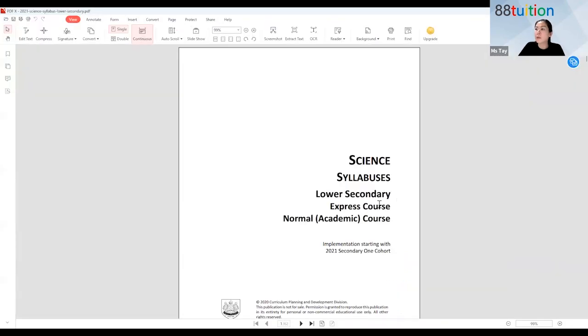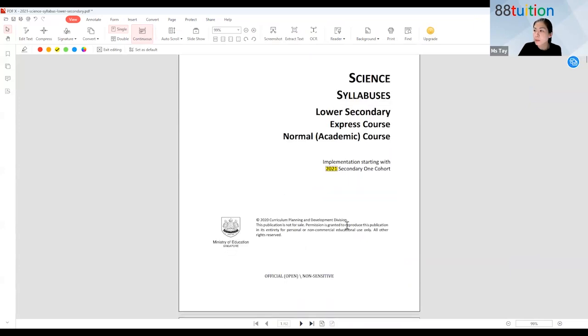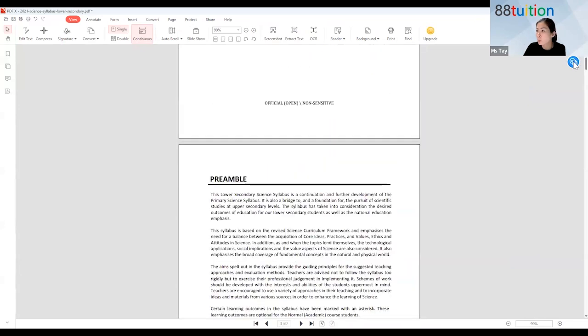Okay, so this is for lower secondary. Now, this is a new syllabus started from 2021. Your batch will be 2024 Sec 1, and you are still using this new syllabus. Every few years they change the syllabus, but not so soon. For a couple of years you will be using the same one. Your Sec 1 and Sec 2, there will be no change. You don't have to worry.